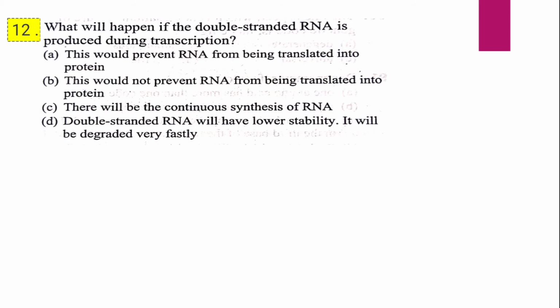Question 12. What will happen if the double-stranded RNA is produced during transcription? A. This would prevent RNA from being translated into protein. B. This would not prevent RNA from being translated into the protein. C. There will be continuous synthesis of RNA. D. Double-stranded RNA will have lower stability. It will be degraded very fast. I repeat the question. What will happen if the double-stranded RNA is produced during transcription? And the correct answer is A, that is, this would prevent RNA from being translated into protein.